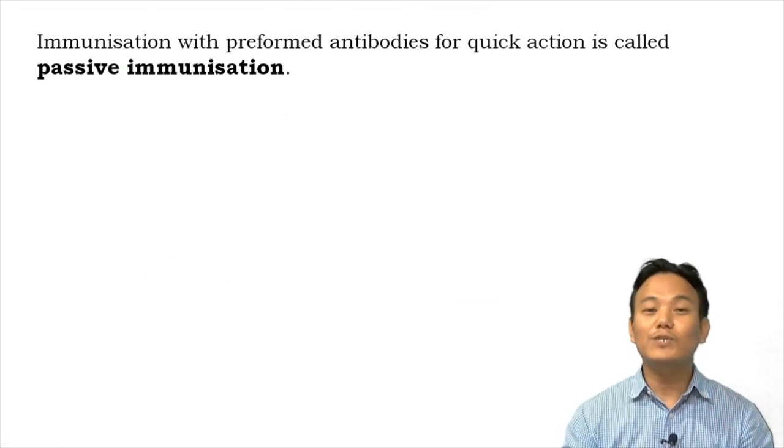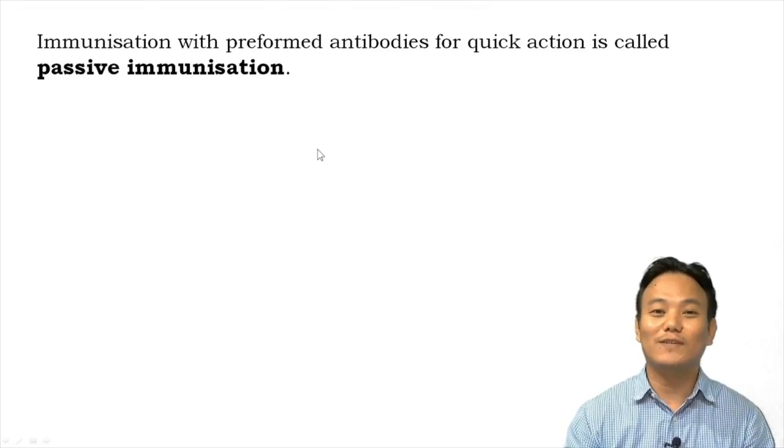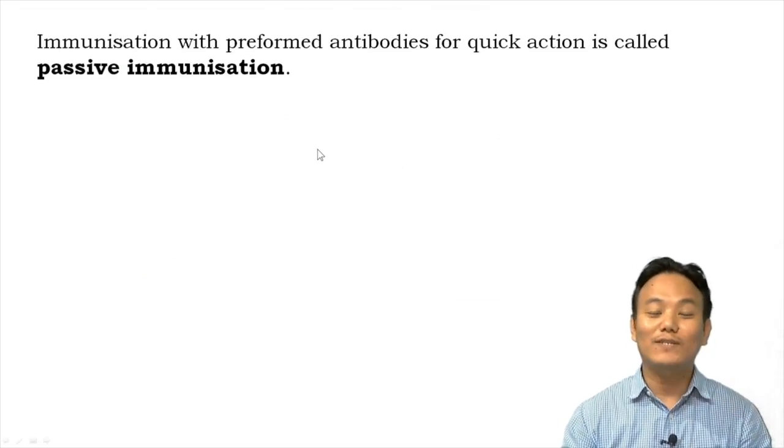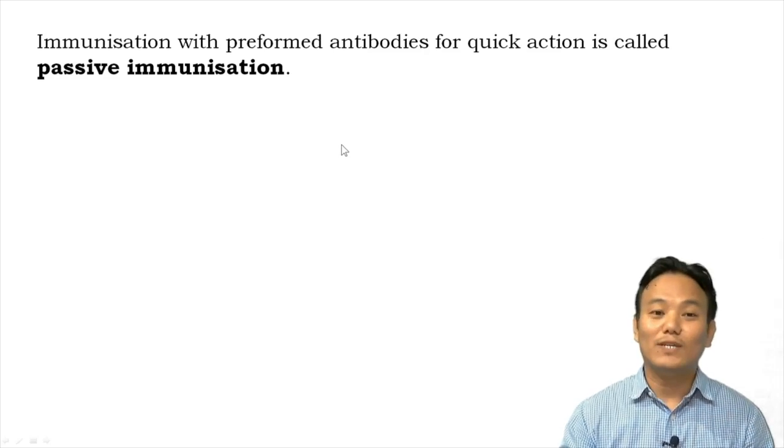Now there are two types of immunization: active immunization and passive immunization. In active immunization, we administer a vaccine to a person, and the person's own immune system starts producing antibodies against a particular pathogen, thereby becoming resistant to that disease. That is active immunization.